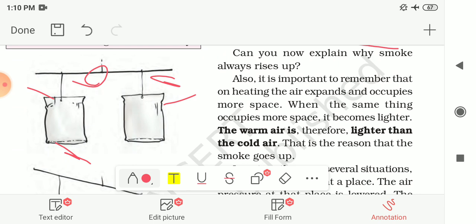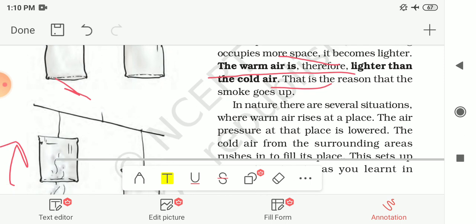Yes, because that is hot air, and as we had discussed, hot air is lighter in weight, so it rises up. It is also important to remember that on heating, the air expands and occupies more space. And when the same thing occupies more space, it becomes lighter. So the warm air is therefore lighter than the cold air, and that is the reason why the smoke goes up.